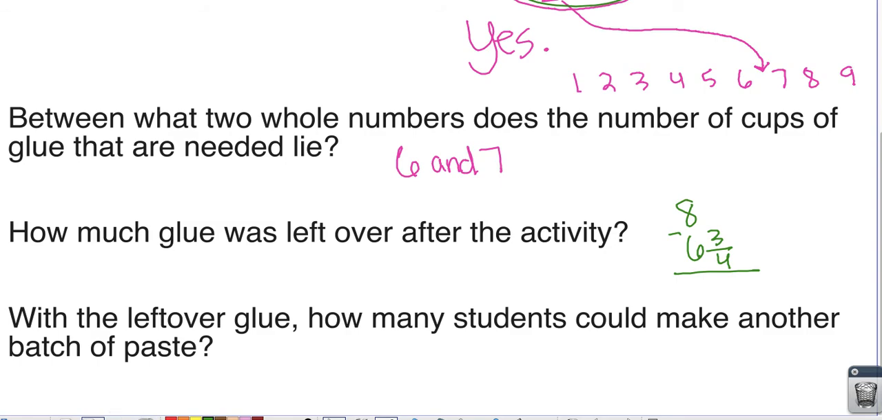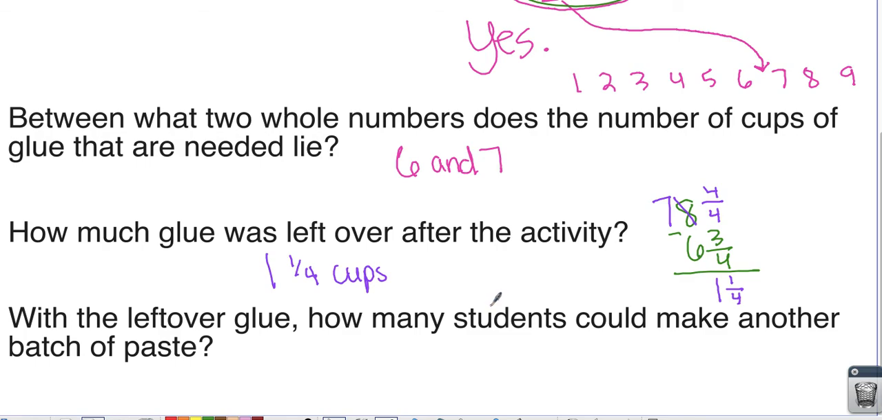Okay, I have to borrow because I can't do nothing minus 3/4. So when I borrow, I'm going to take 1 whole away. Since I'm talking about fourths here, I'm going to make this be 4/4. 4/4 minus 3/4 is 1/4. 7 minus 6 is 1. So I have 1 1/4 cups left over after the activity.